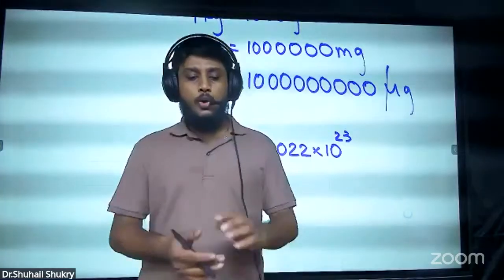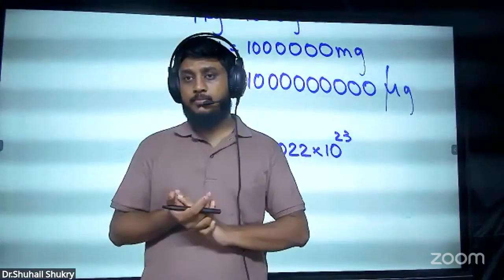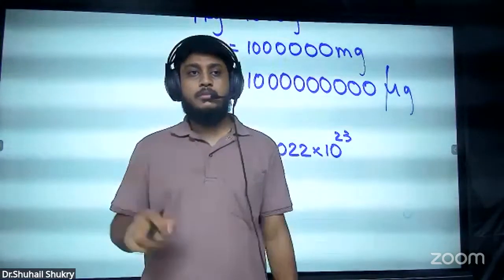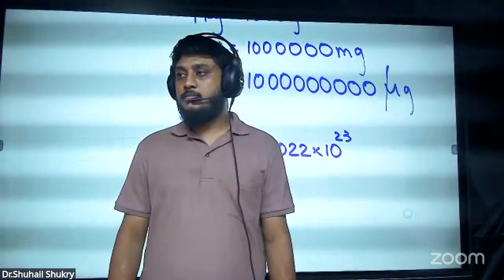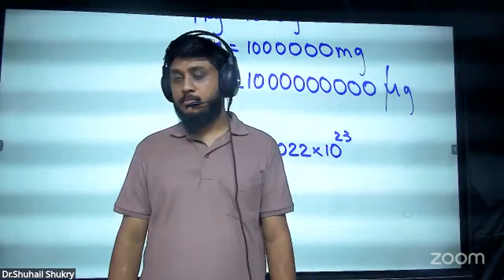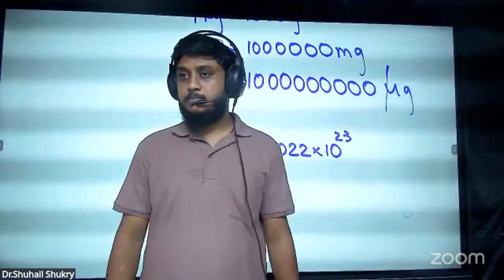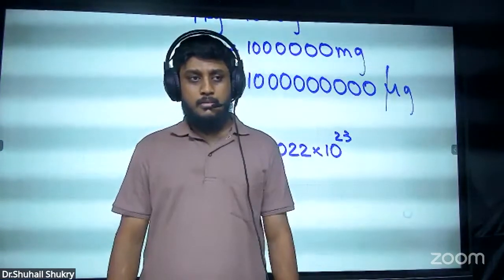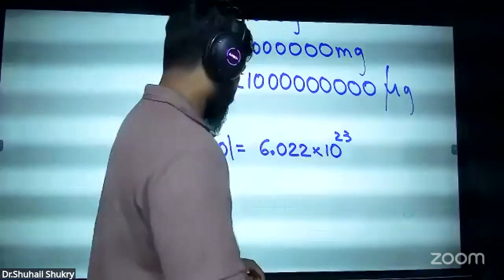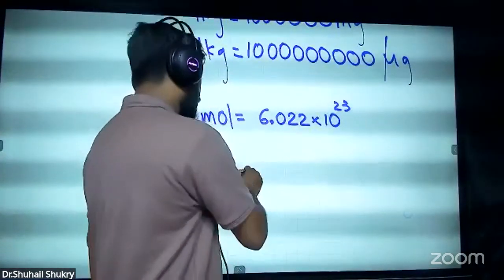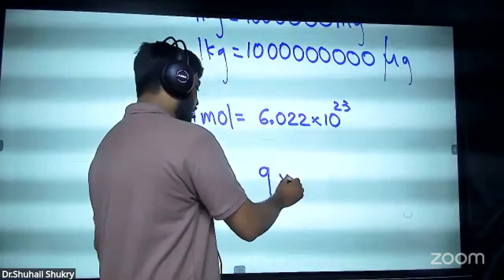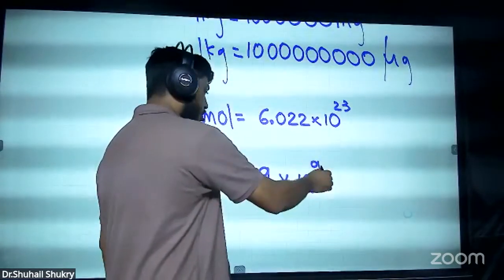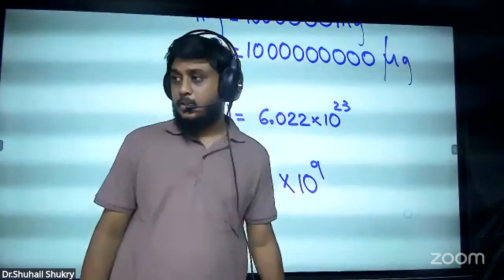But if I say like this, how many people are living on earth now? What is the population? Population is 9 billion. If I write this as a power, the current population is 9 into 10 to the power 9. This is only the current population.